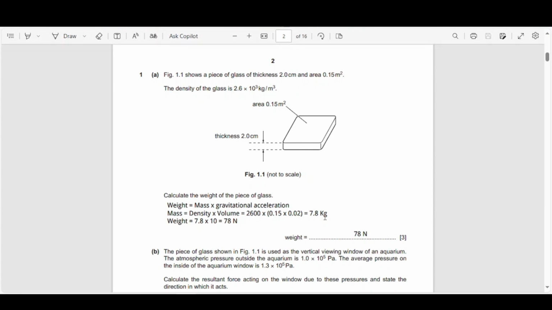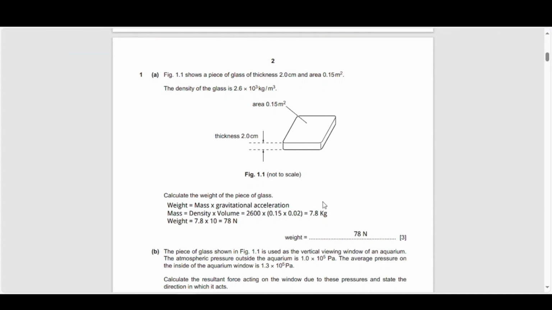So quite a heavy slab of glass. Sorry, again, tongue twisters getting in my way today for some reason. And then if I wanted to calculate the weight from the mass, it will be the mass multiplied by the gravitational acceleration. So that's 7.8 multiplied by 10, which gives me a value of 78 newtons. So I've got that there.